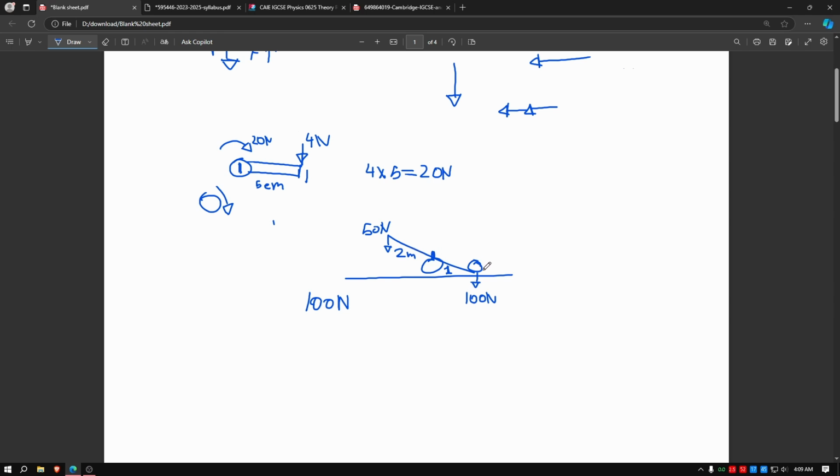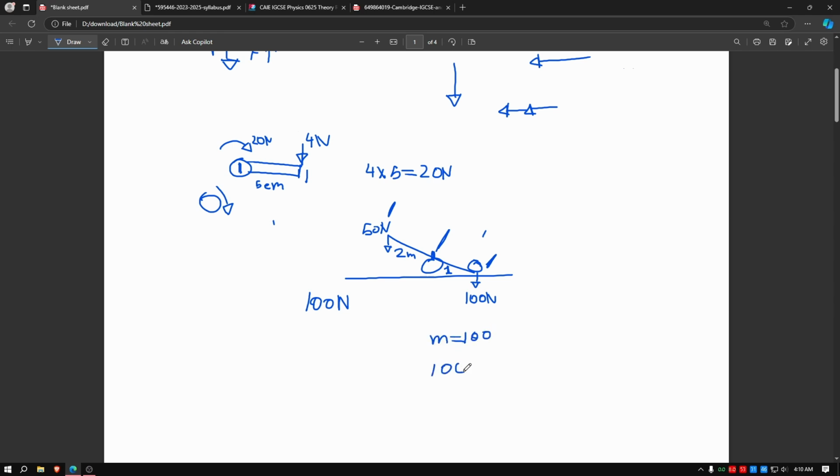And this rock, if it wants to move upwards, you have to provide more than 100 newtons or the equivalent of 100 newtons through this rod to move it upwards. So we have to use the equation 2 times. On this side of the rod, force into perpendicular distance, and on this side of the rod, we have to use the equation again. So our moment will be equal to 100 newtons.